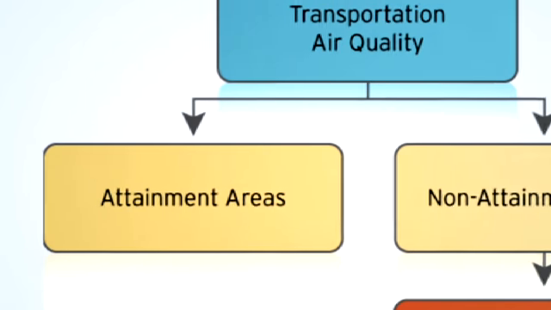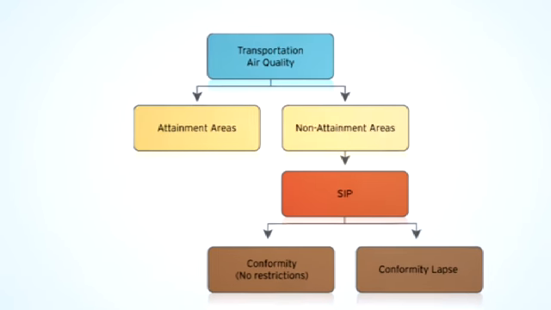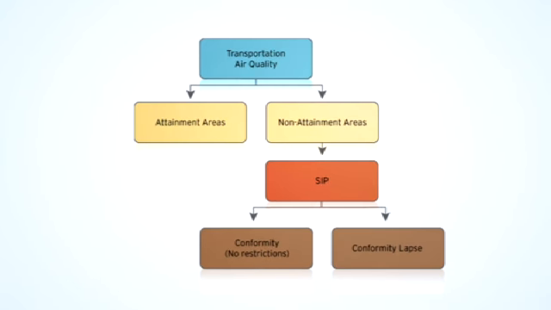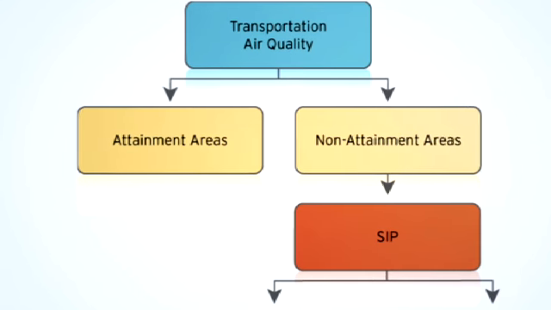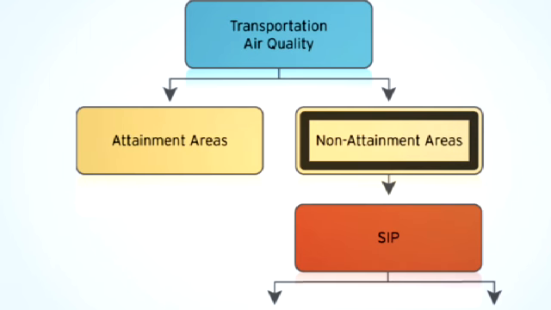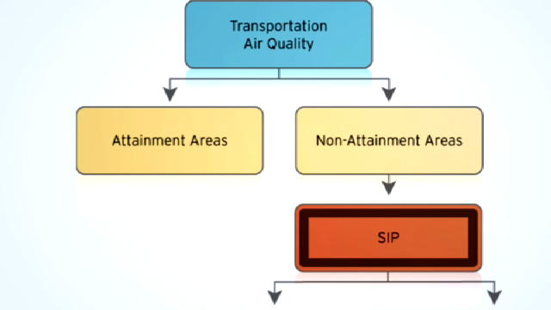In the arena of transportation air quality, there are terms used to describe the status of air quality in specific areas. Non-attainment means an area is not meeting national air quality standards. A state implementation plan, or SIP, is a plan for the area to get back into attainment.